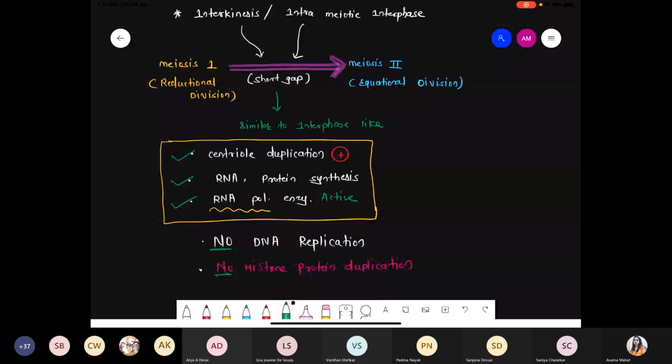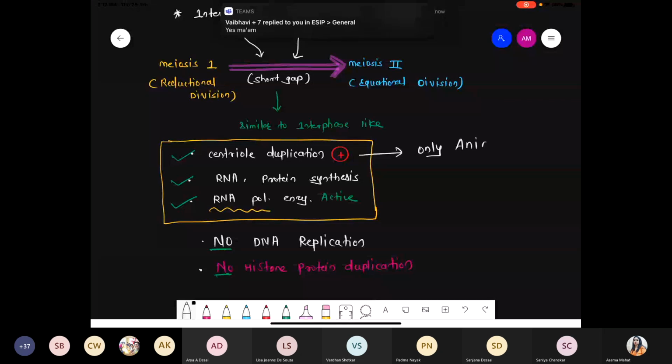Clear this part? Kruha, Padma, clear this part? Done? Okay.